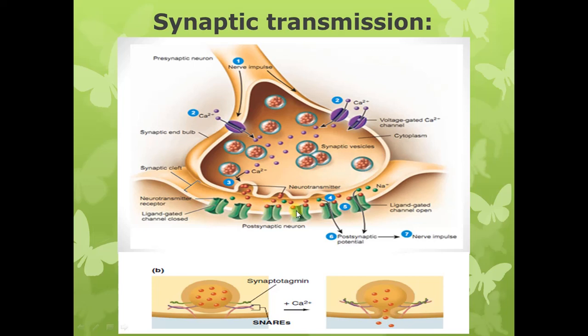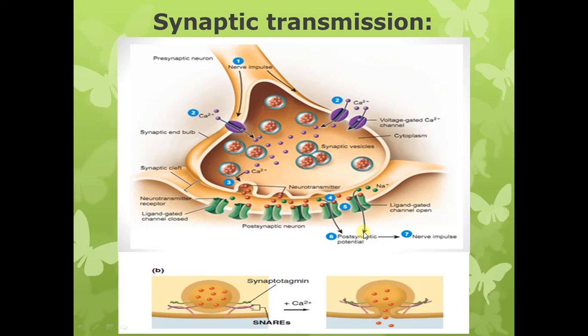Now binding of the neurotransmitter with the receptors on the postsynaptic membrane will lead to opening of the ion channels, and opening of the ion channels will in turn cause influx of sodium ion into the postsynaptic neuron if it is an excitatory neurotransmitter.